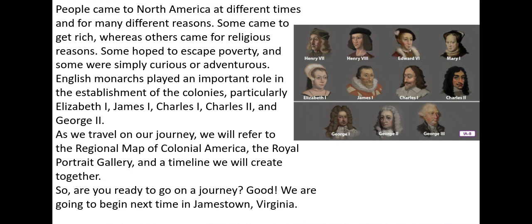English monarchs played an important role in the establishment of the colonies, particularly Elizabeth I, James I, Charles I, Charles II, and George II. As we travel on our journey, we will refer to the regional map of colonial America, the Royal Portrait Gallery, and a timeline we will create together. So, are you ready to go on a journey? Good. We're going to begin next time in Jamestown, Virginia.